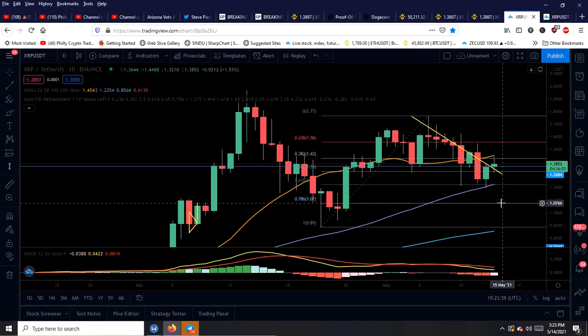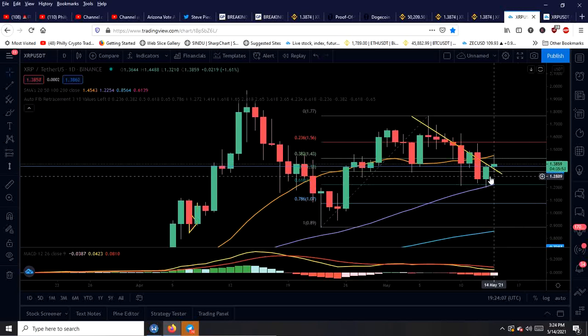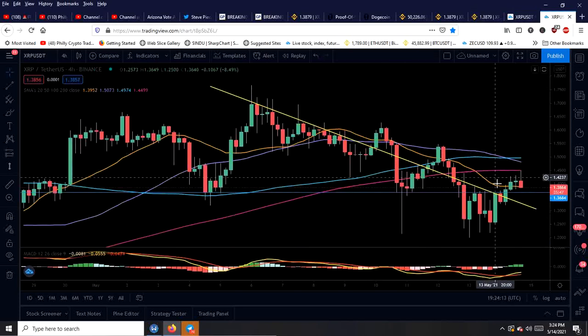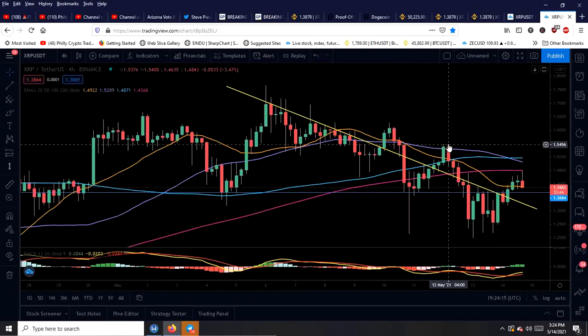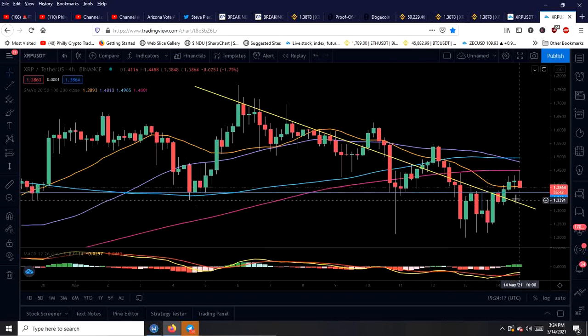Litecoin was a bit more volatile and pulled back to the 0.786. So this is always a possibility, $7, but I really think that this is probably the area where we're going to be looking for buy points pretty soon. And this as a trader, guys, just so you understand, on the 4-hour time frame, this is just a closer look at the same line. You can see we've clearly busted through that, which would mean this is really the place for a trade to grab. I see this, it touches, comes back, and I'm looking to grab it right here.